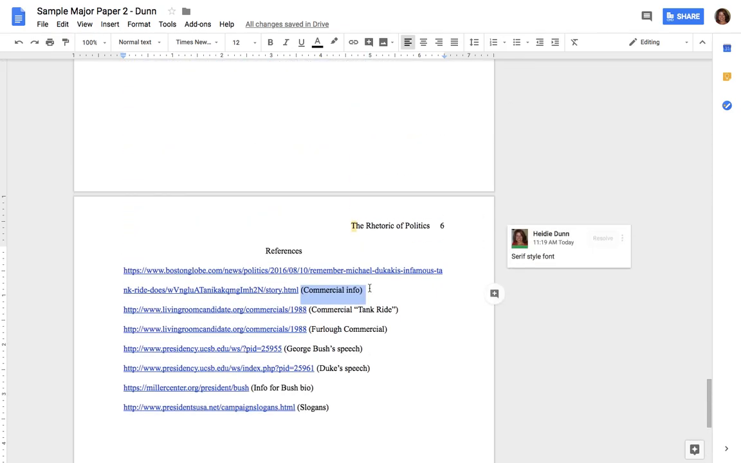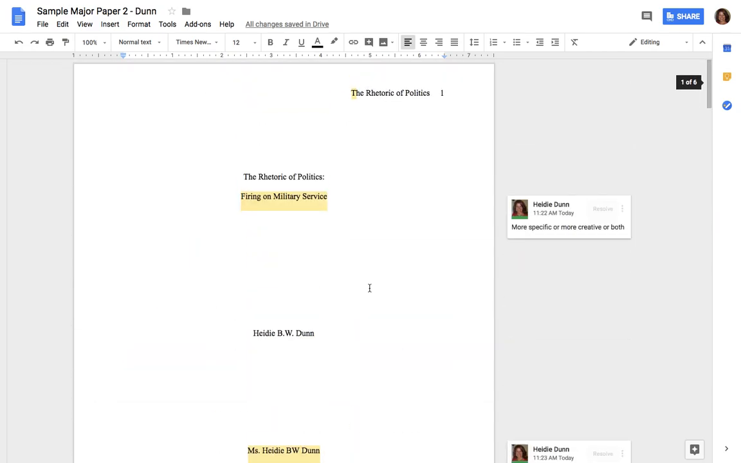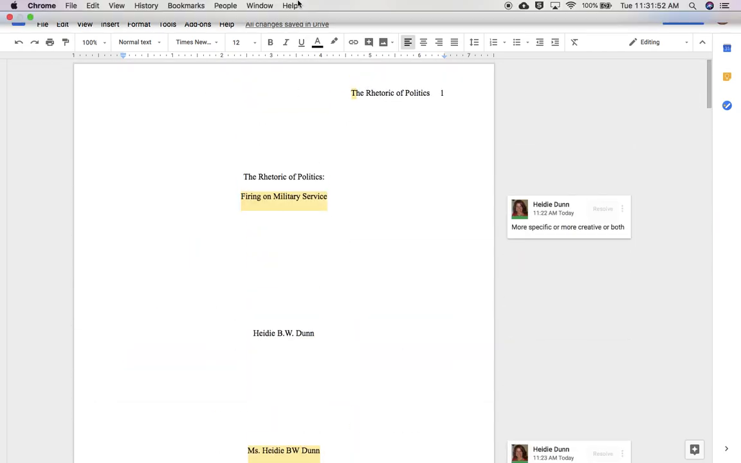So that's the basics for setting up your APA paper and some little information about what makes it different from an MLA paper. If you have any questions, make sure you ask me in class before you take the What's the Difference Between APA and MLA quiz.